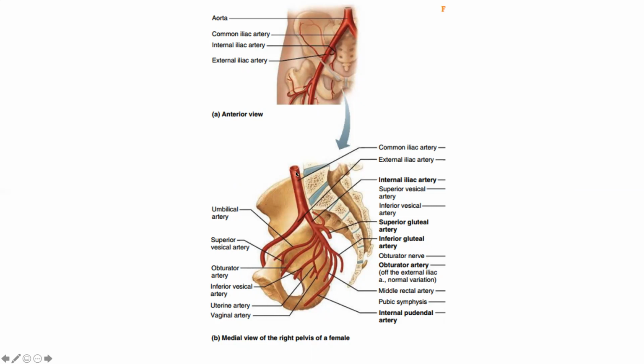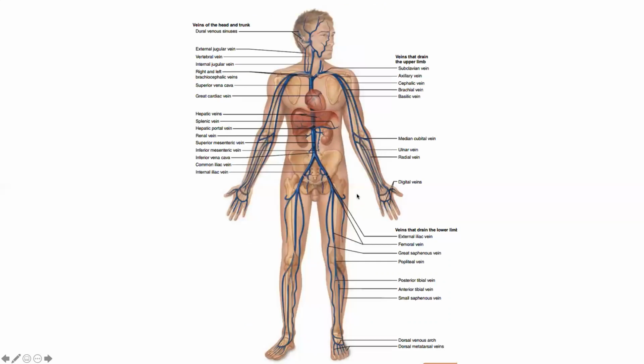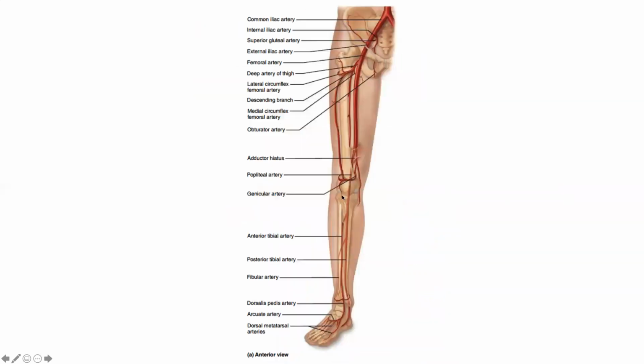So now this is the common iliac artery, which will give a branch, the internal iliac artery, to the pelvic organs, and the common iliac artery will continue as the external iliac artery. And now I want you to follow this. The femoral artery is called the popliteal artery behind the knee. And that popliteal artery will divide into the anterior tibial and posterior tibial artery.